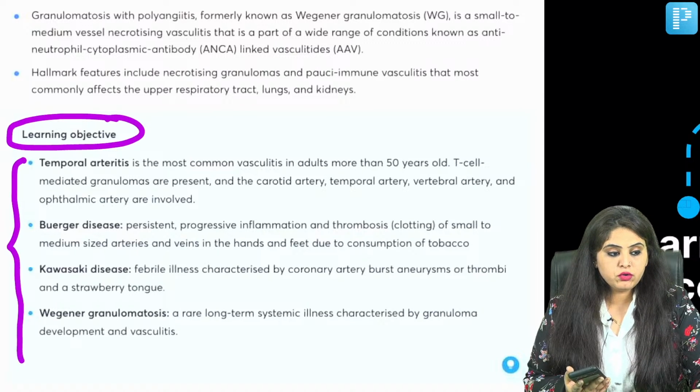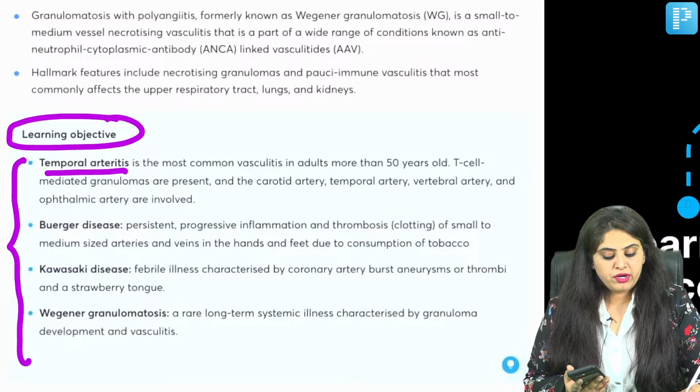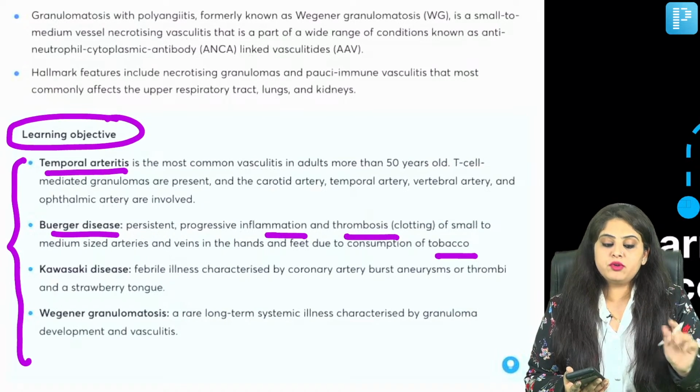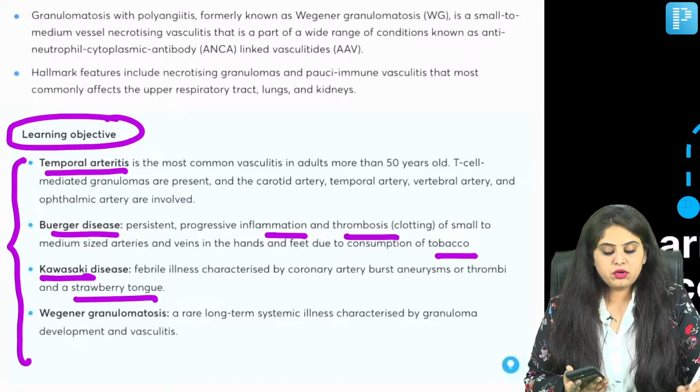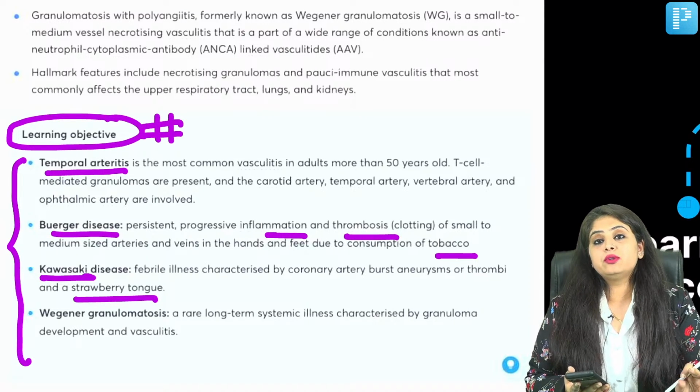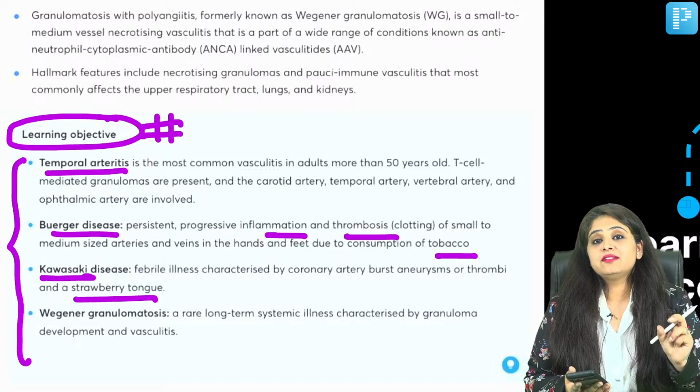Can you see all the 4 options have been written in one line? Temporal arteritis, most common point. Berger's disease, okay. Tobacco, inflammation, thrombosis, most important point. Kawasaki disease, strawberry tongue. So like this, the learning objective is something that will save your time.